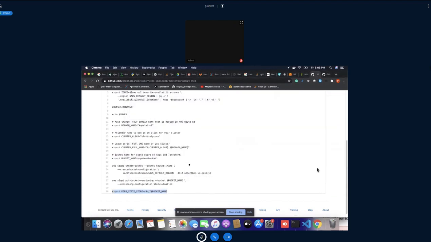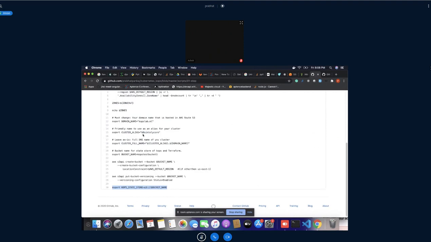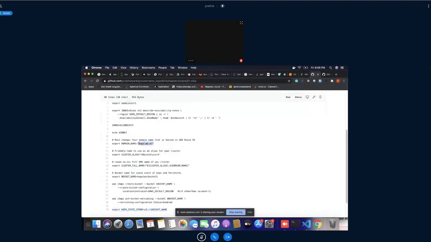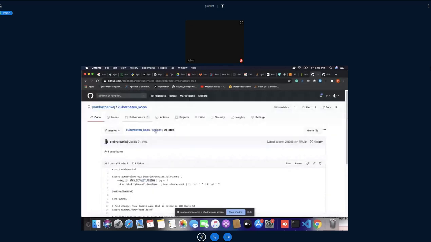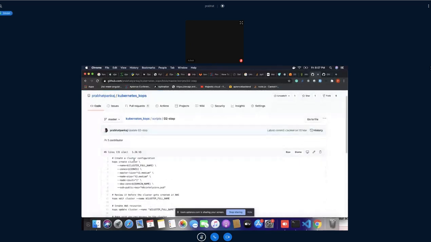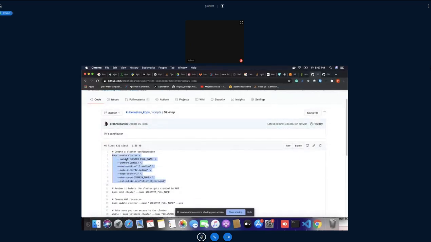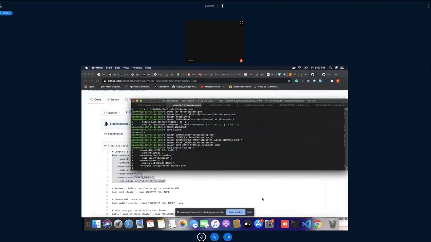Perfect. So what I have done, I have added domain name, I have added bucket name, and configured it. For this one, you may have to change the domain name and bucket name. These are the locations where you will have to change it according to these steps. And in step 2, I think this is the final step, I'll have to simply call this one. This way, it will create our complete infrastructure.